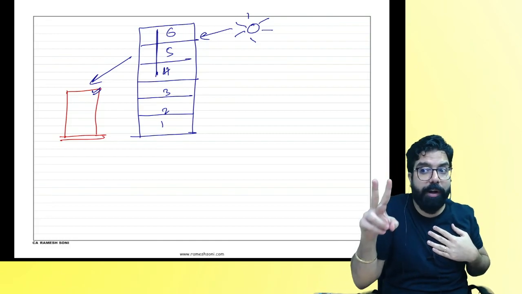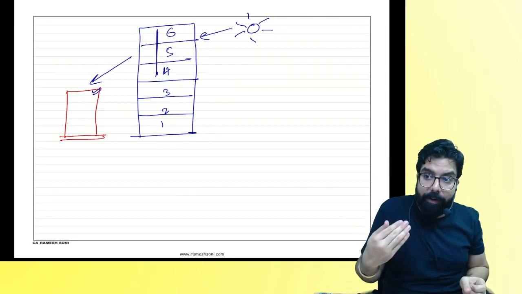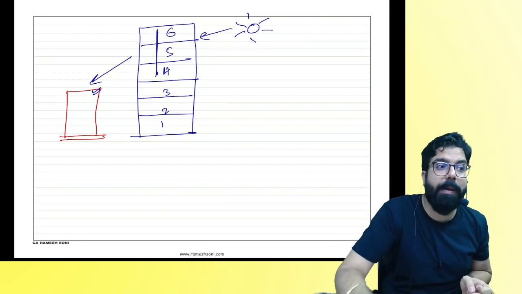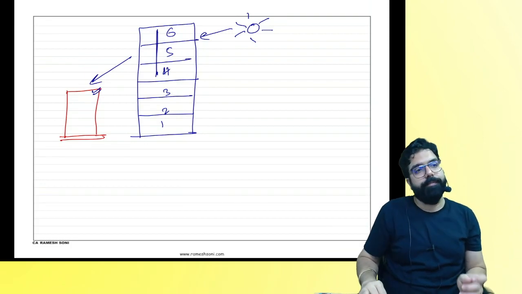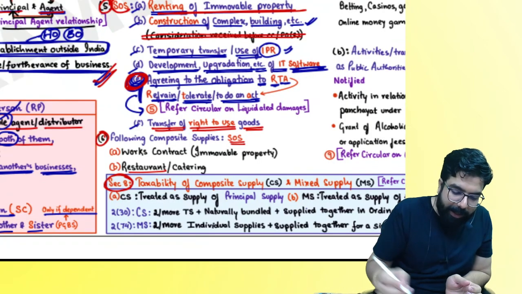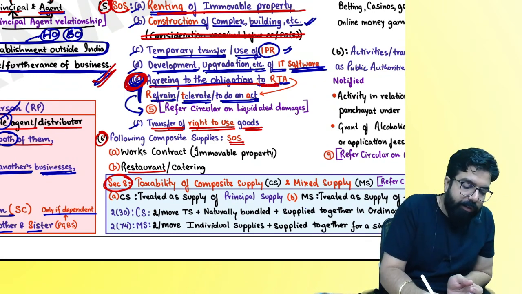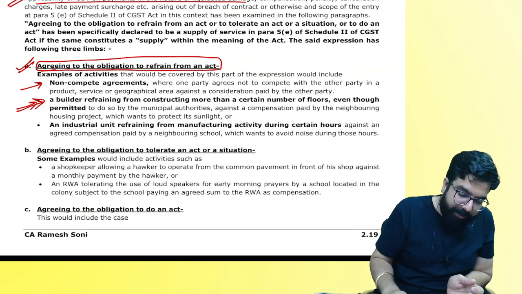There are two things important. Number one, there should be an agreement to not do something. Okay, sir, I will not do this. You pay me money. Then have I given them supply of goods or supply of service? That is what they are telling over here. Agreeing to the obligation to refrain. Chalo, we'll understand the next one. Is this point clear? Next.